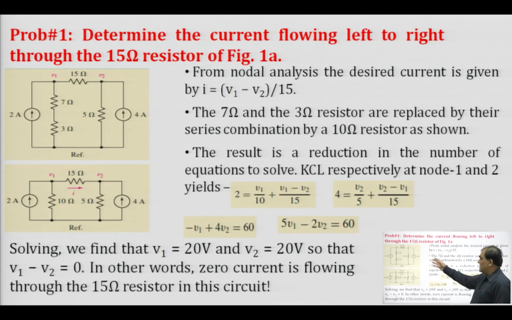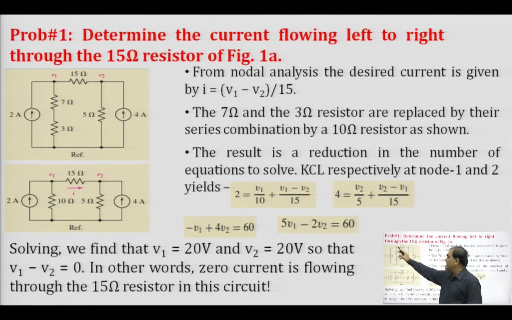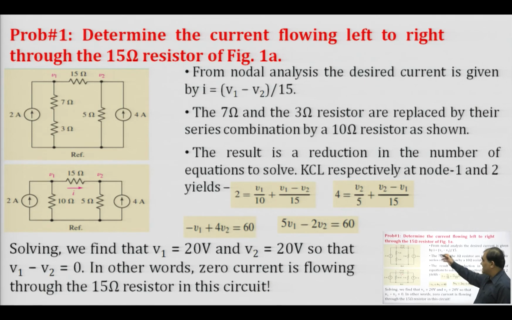Similarly, we can have this particular problem where we have to find out the current flowing across the 15 ohm resistance. Now, current directly can be considered through this. We are given that it is from left to right, that is V1 will be at higher potential and V2 will be at lower potential. So, the current will be V1 minus V2 upon 15 ohm, and directly we can write down the KCL equations.